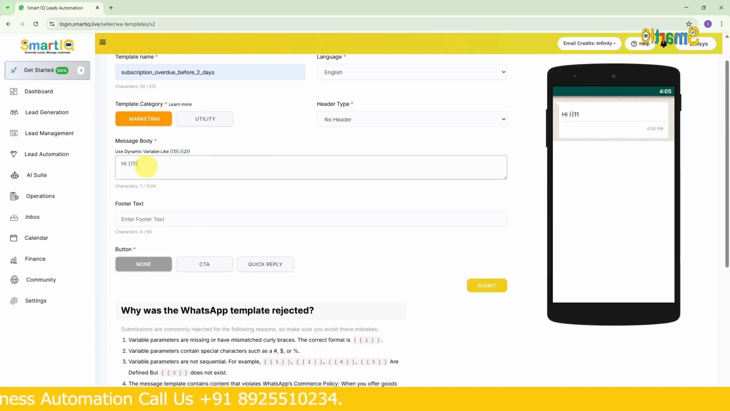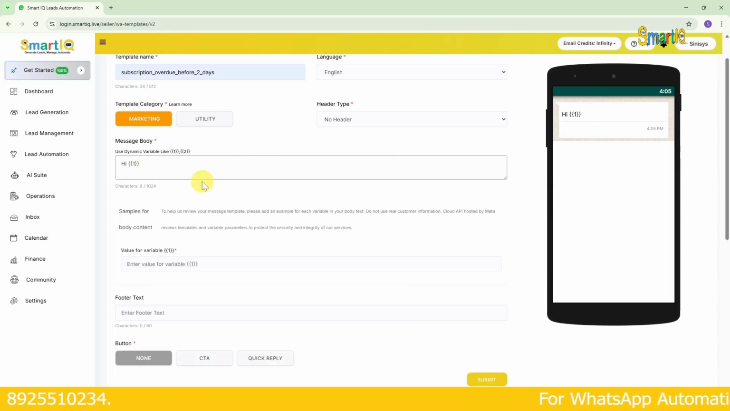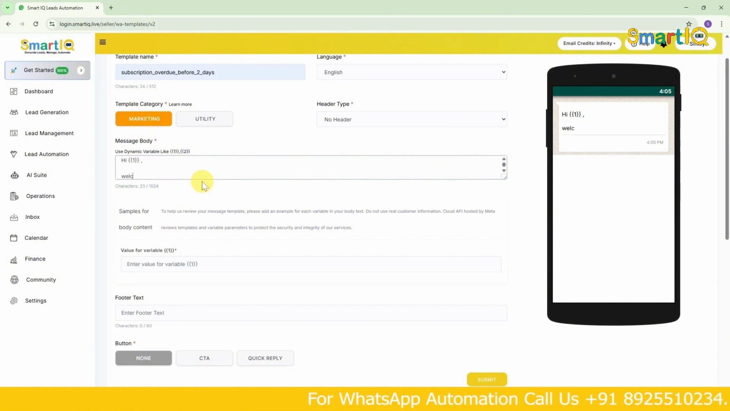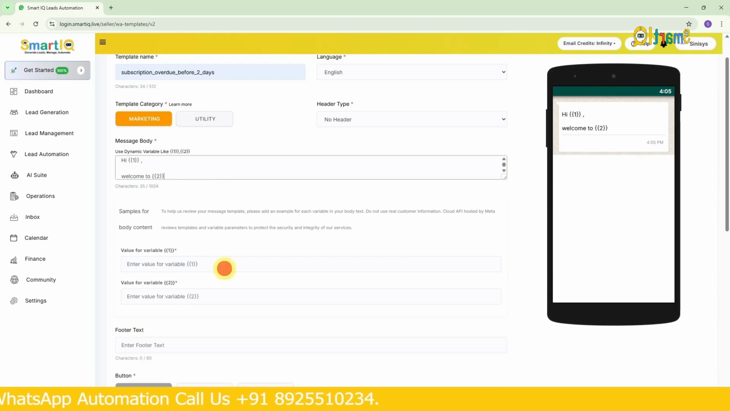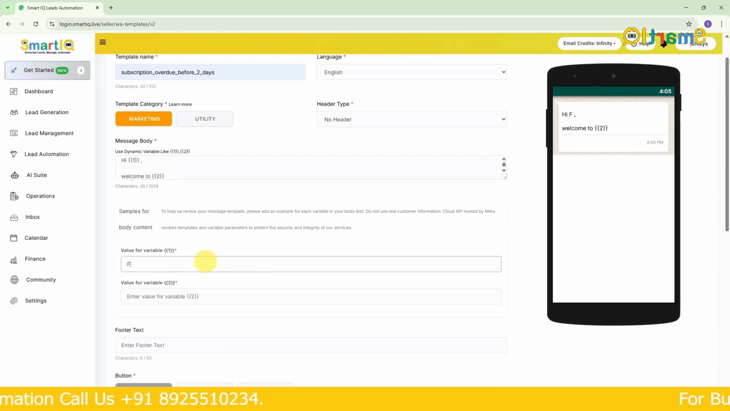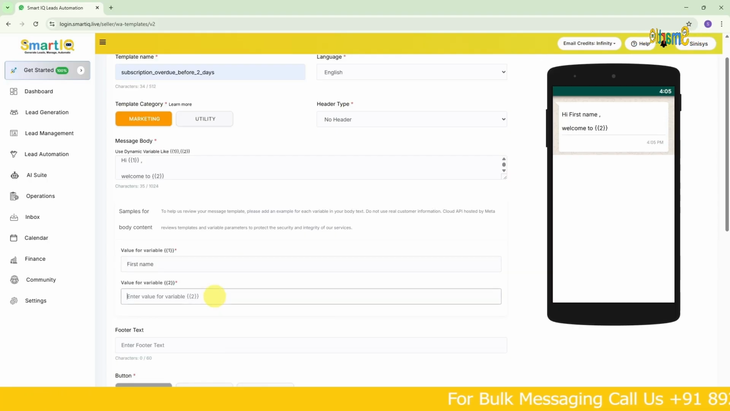So curly braces 1. Then say curly braces 2. Then, welcome to. Here, what does this mean? For this one, I want the first name, so I've given that. Map the first name and give it. For 2, it's for the webinar. If you want to contact, then give the webinar name here.